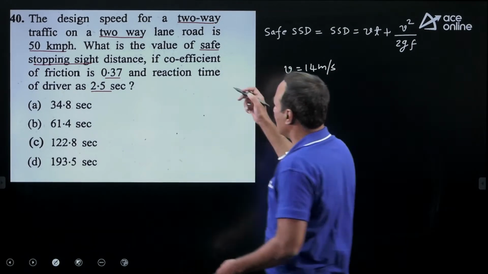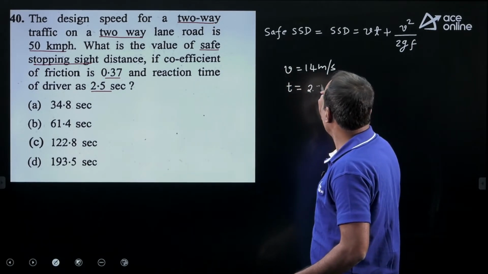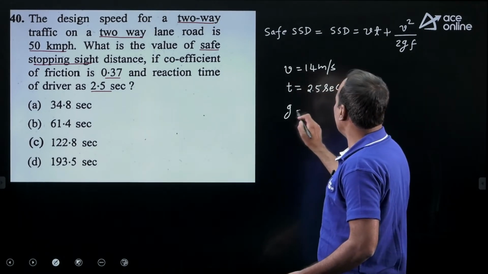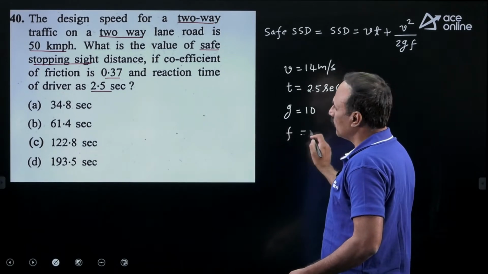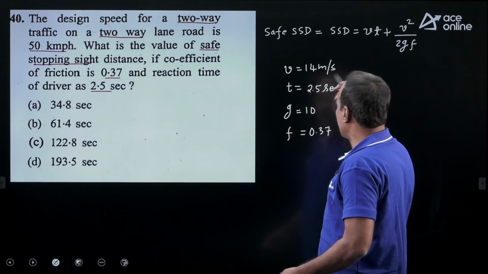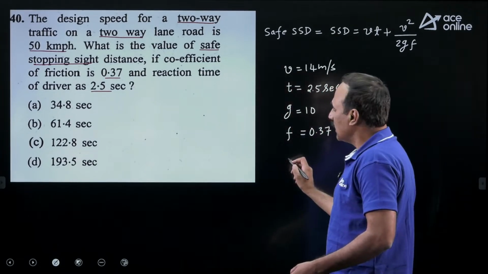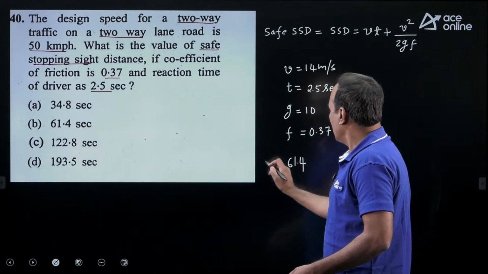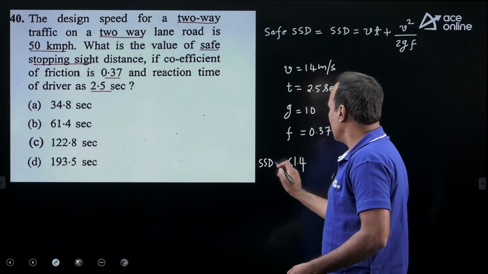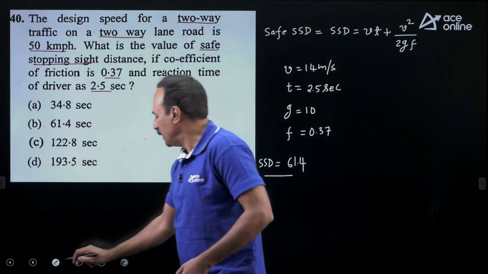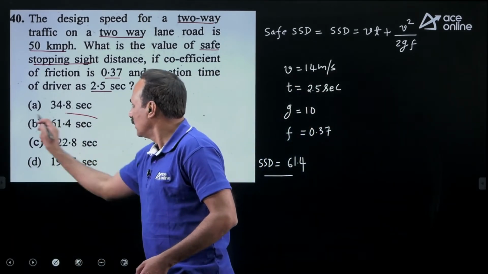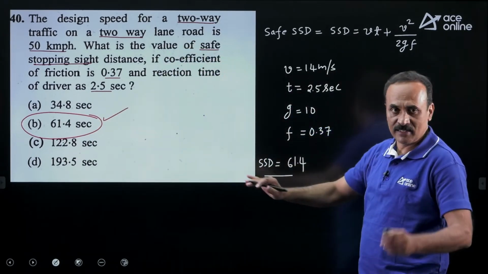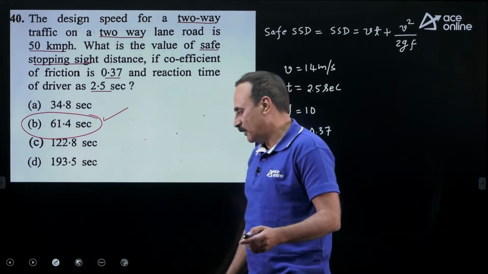Reaction time is given to us as 2.5 seconds. And g, you round it off to 10. f is given to us as 0.37. If you substitute all the values and simplify, it will be 61.4. The safe SSD is nothing but SSD. It is option B. A straightforward question. Two-lane, two-way, safe SSD is directly SSD, 61.4 meters.